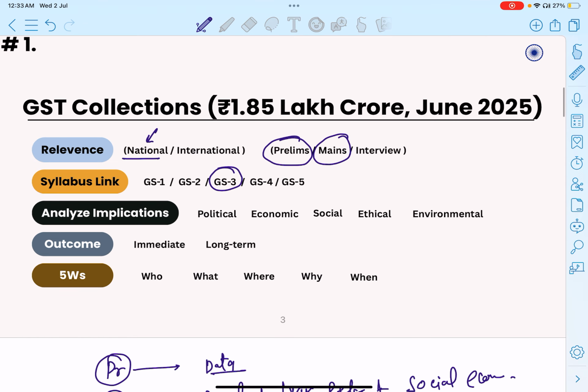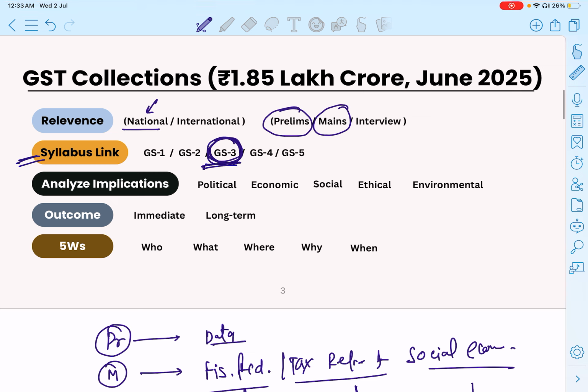When we link it with the syllabus, the GST information is directly associated with GS paper 3. This information is also directly associated with constitutional provisions. What is the constitutional position? It is directly relevant to Article 246, which deals with the division of taxation power between the Union and states.